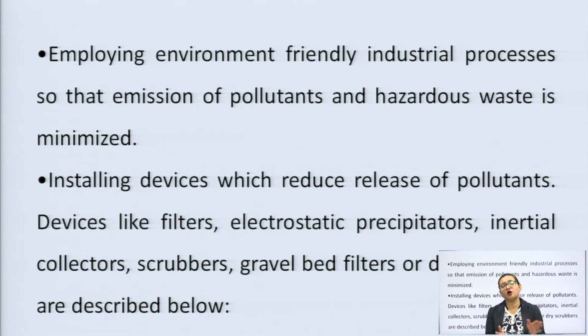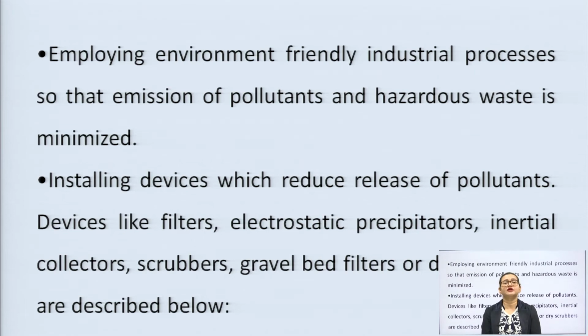We should change all the processes, techniques and mechanics we are using in any of the industries and factories, so that emission of pollutants and hazardous waste is minimized to a large extent. As I have told you several times, if we cannot reduce it at all levels globally, we should at least try to minimize it, with our actions, our deeds, and all our senses and consciousness. We should behave like responsible citizens of our country.